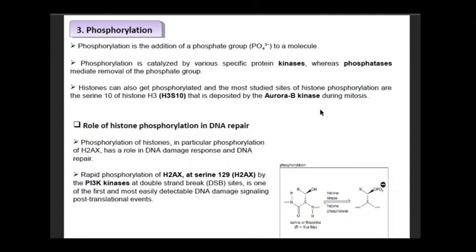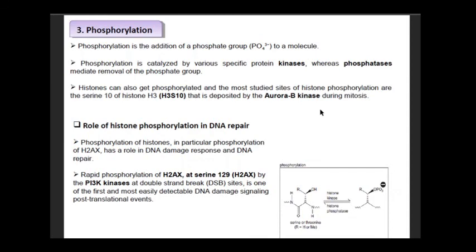The next type of modification is phosphorylation. Phosphorylation is the addition of a phosphate group to a molecule. It is catalyzed by various specific proteins called kinases, whereas phosphatases mediate the removal of the phosphate group. Histones can also get phosphorylated, and the most studied site of histone phosphorylation is serine 10 of histone H3, which is deposited by Aurora B kinase during mitosis.